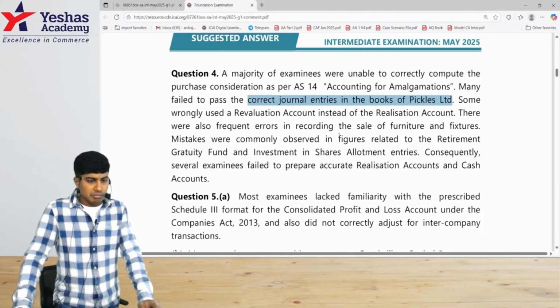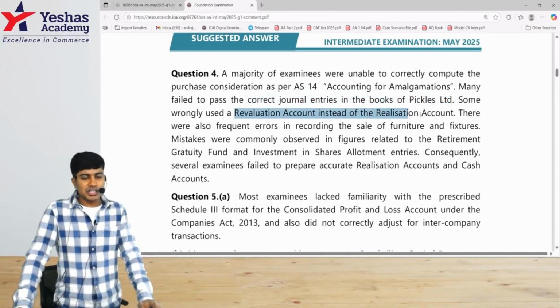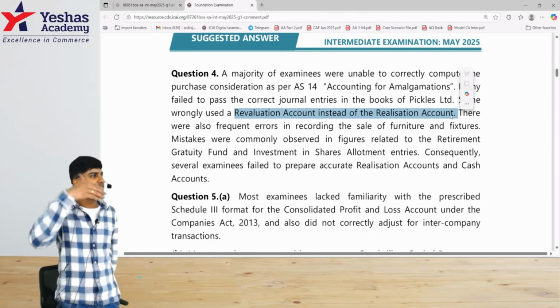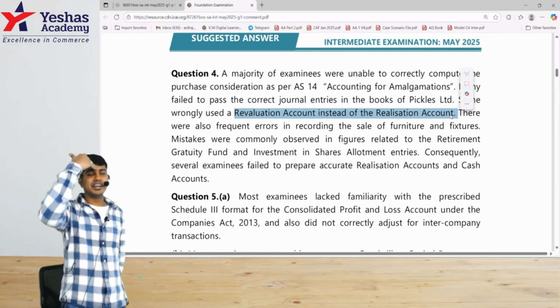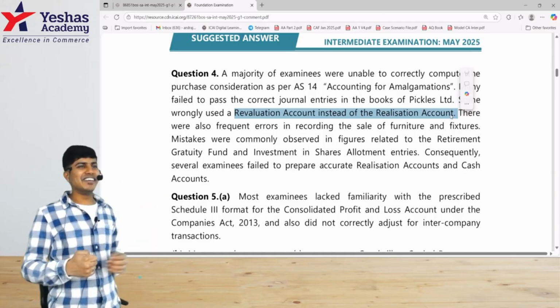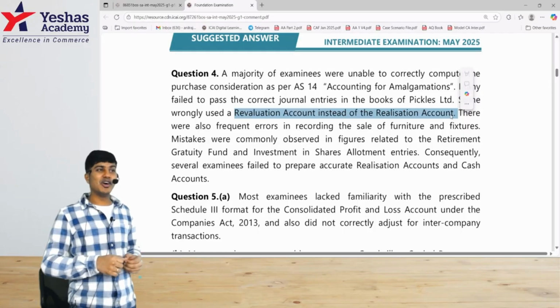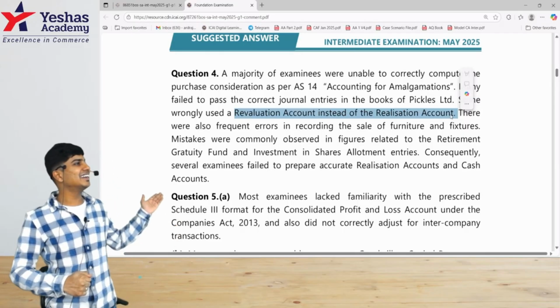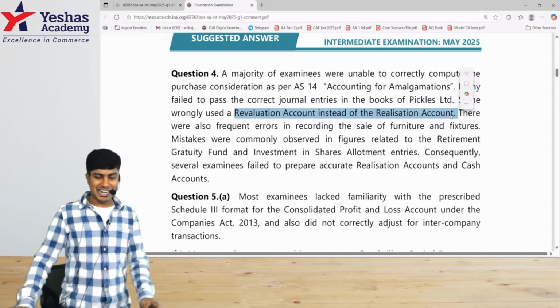Then some wrongly used the revaluation account instead of realization. Wow. Maybe they were too inspired by the concept of partnership. They've still not got that hangover of admission, retirement, death in foundation. So instead of doing realization, they've done revaluation. See, in the books of the transferor, we follow the realization approach. Books of accounts have to be closed. They've incorrectly done revaluation. Oh my God.